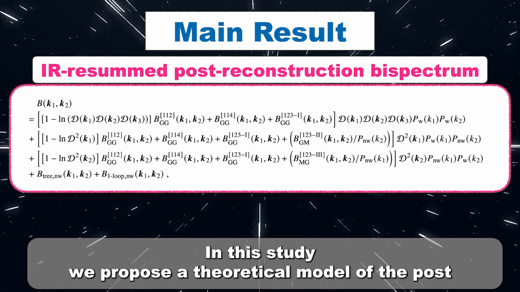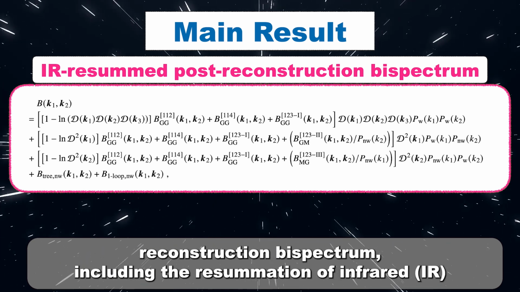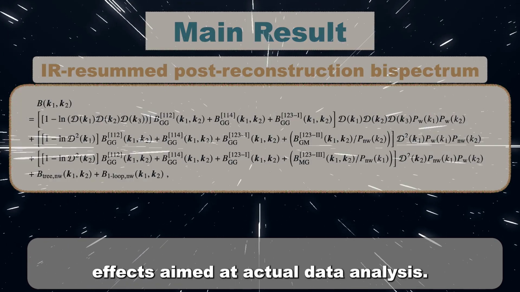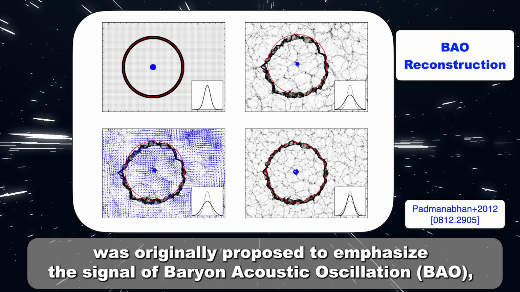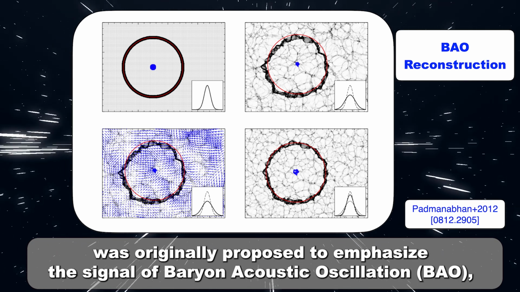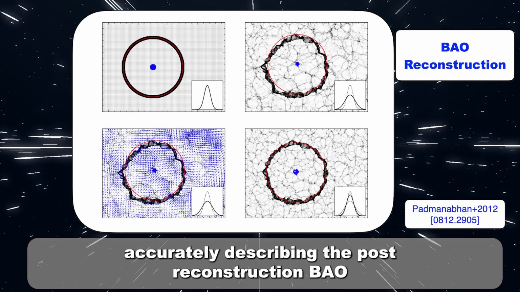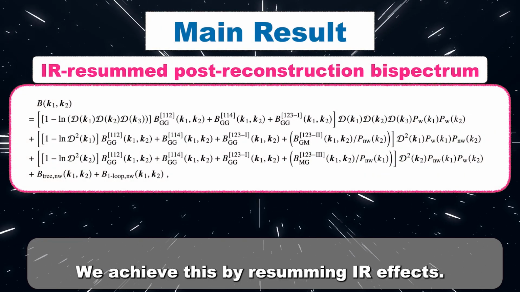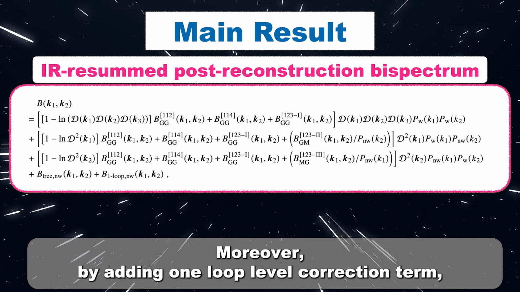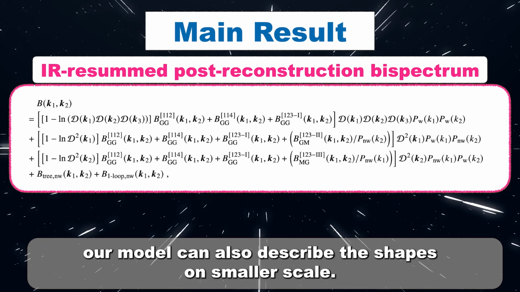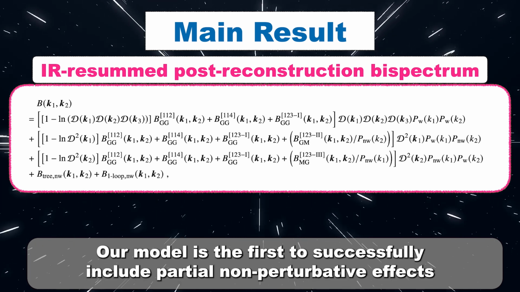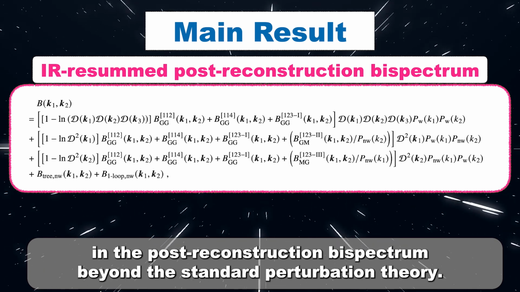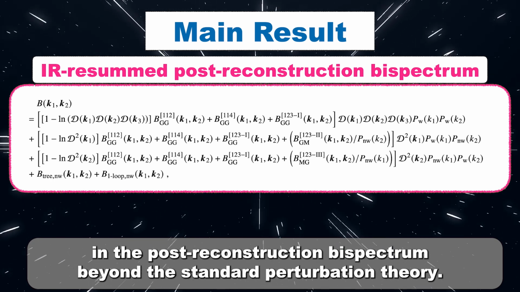In this study, we propose a theoretical model of the post-reconstruction bispectrum, including the resummation of infrared (IR) effects, aimed at actual data analysis. Since the reconstruction method was originally proposed to emphasize the signal of baryon acoustic oscillations, BAO, accurately describing the post-reconstruction BAO signal should be the first goal in model construction. We achieve this by resumming IR effects. Moreover, by adding one-loop level correction terms, our model can also describe the shapes on smaller scales. Our model is the first to successfully include partial non-perturbative effects in the post-reconstruction bispectrum beyond the standard perturbation theory.